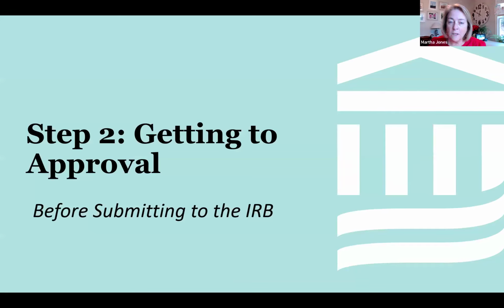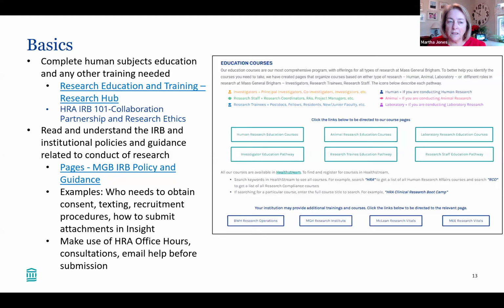So before submitting to the IRB, it's really important that you start with the basics of completing any human subjects education that's required by your entity. Here at Mass General Brigham, we have some internal education that we have developed, which involves a course that we call our boot camp course, which gives you some basics of conducting research. And we also have a good clinical practice specific course to take as your basic required education. But we also have a menu of several other items or courses that you can take as demonstrated here on our research hub. I've given you a link to that.